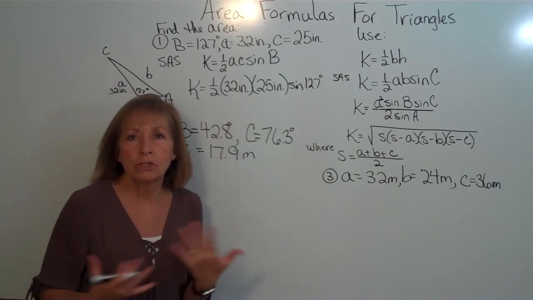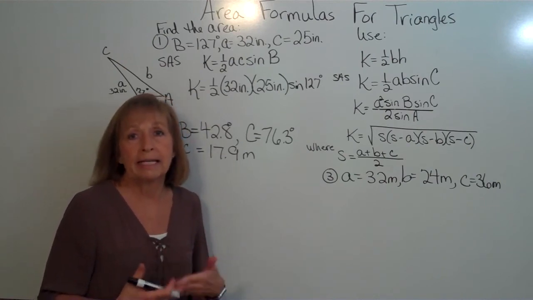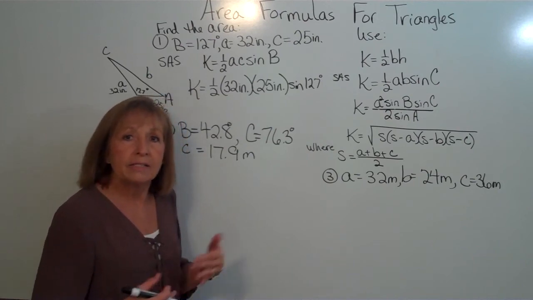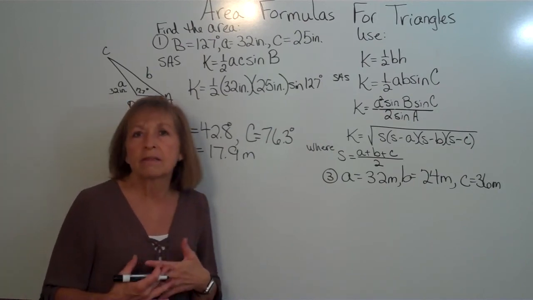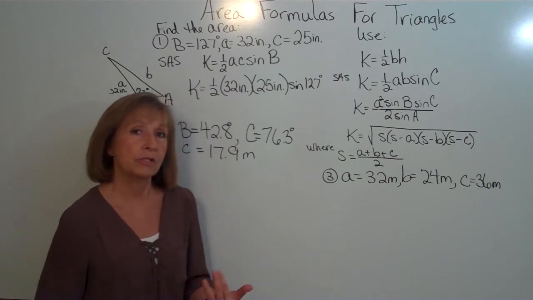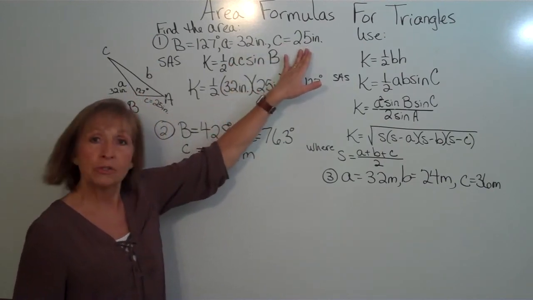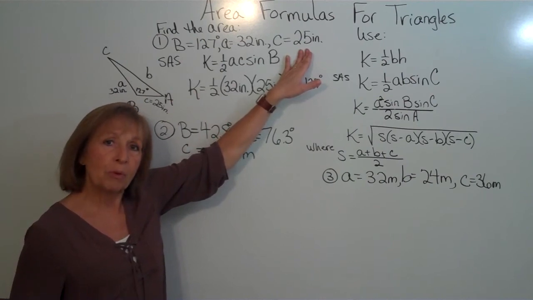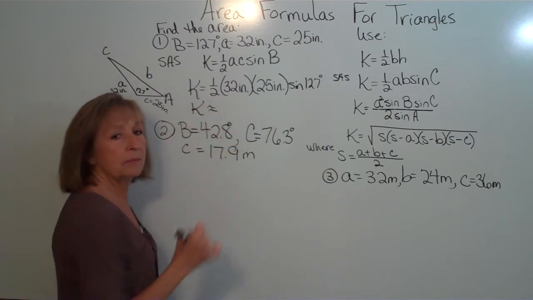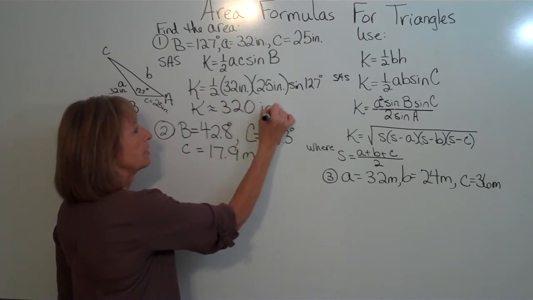Remember, units of measure act a lot like variables do. So if you're multiplying inch times inch, you get inch squared. So square inches is what we say. And you would want to check with the situation that you're working with how you would determine your rounding and what the person that you're reporting to would request as the rounding. Since our sides all have 2 significant figures, I'm going to report this with 2 significant figures. So my area is approximately equal to 320 square inches.